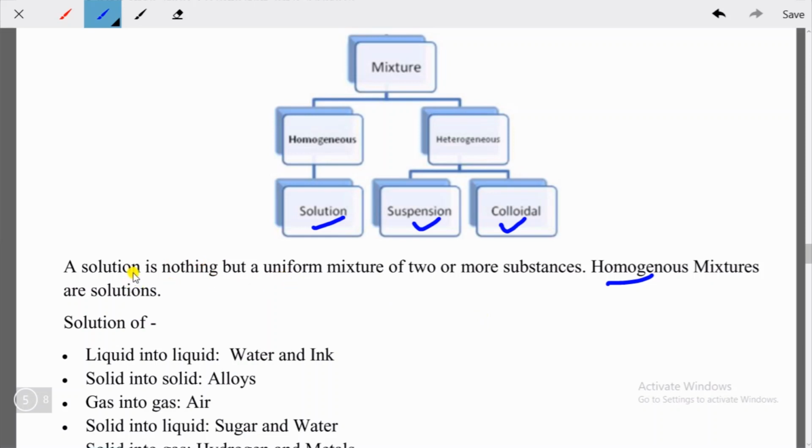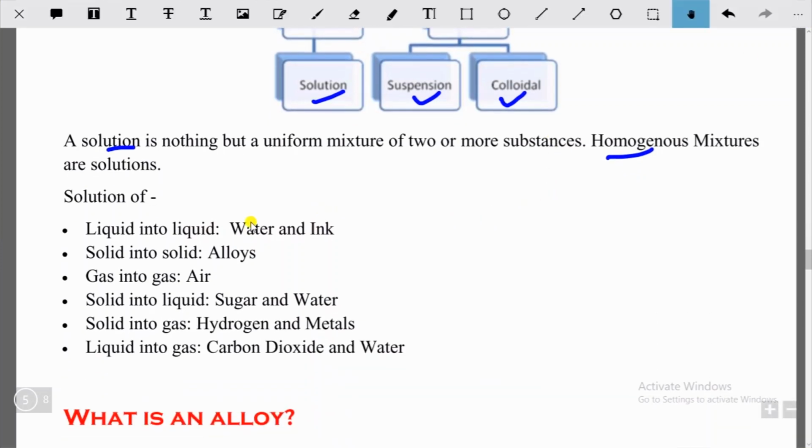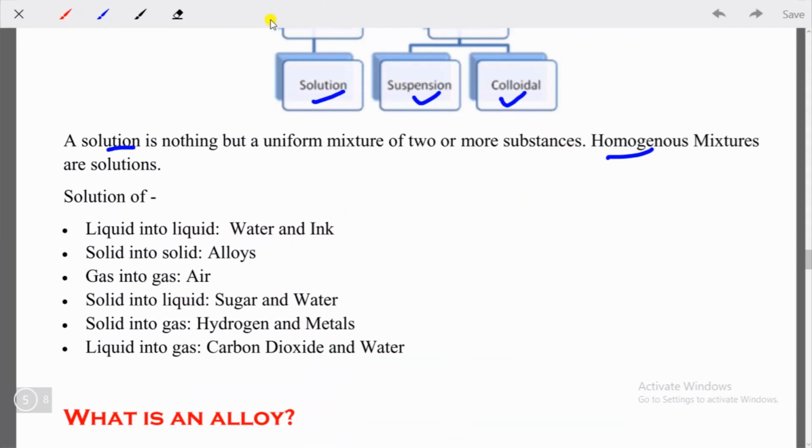For example, we can say solution of liquid into liquid, in case of water and ink. When we mix water and ink, we find a solution where liquid and liquid are present. Solid into solid, these are alloys. We'll understand what alloys are later.